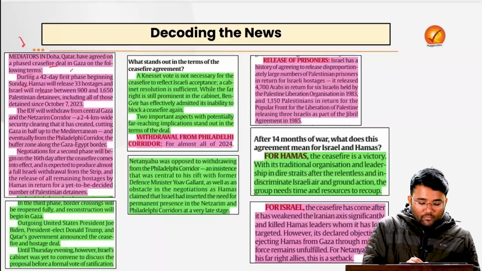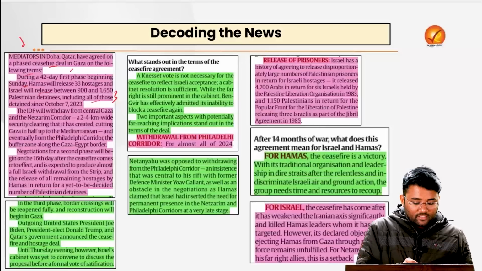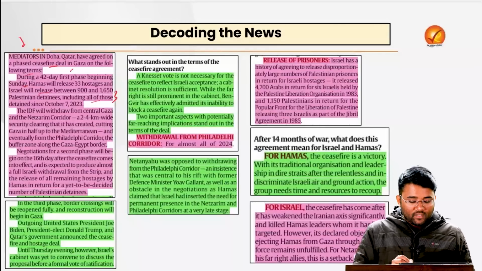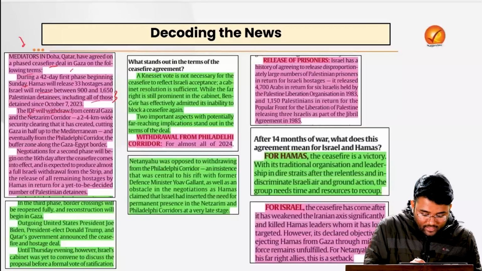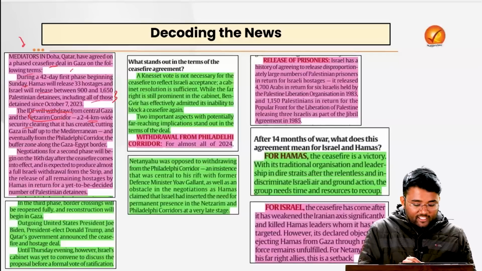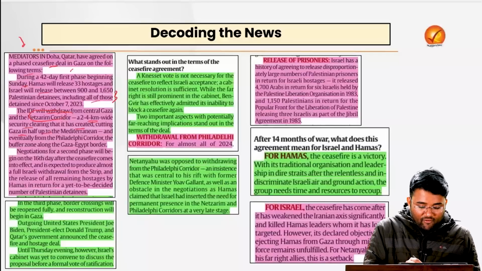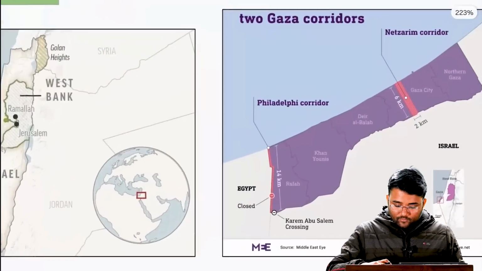Then it will include all those who have been detained since October 7, 2023. Then the IDF will withdraw from central Gaza and the Netzarim corridor, which is a 2 to 4 kilometer wide security clearing that it has created, cutting Gaza in half off to the Mediterranean and eventually from the Philadelphia corridor. What are these two? This is Gaza.